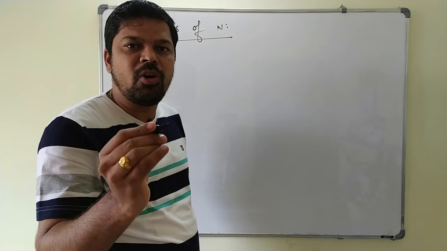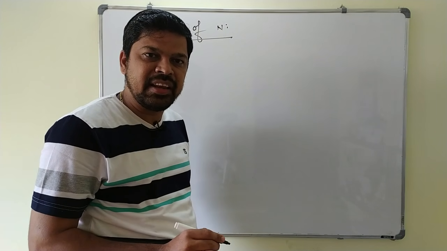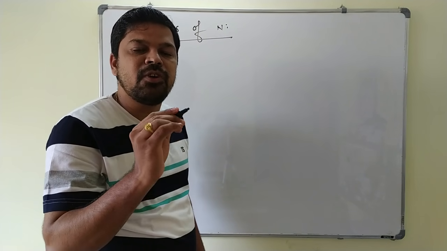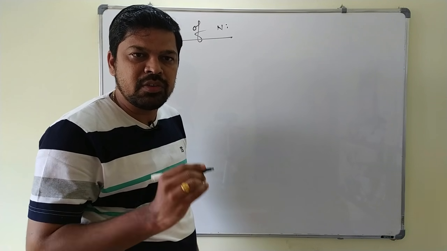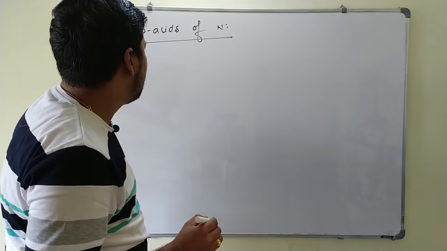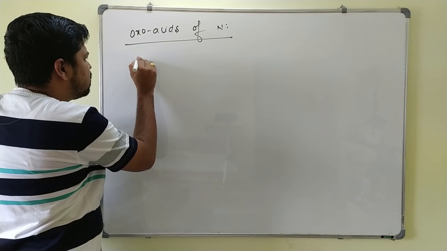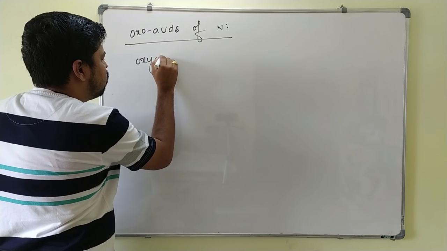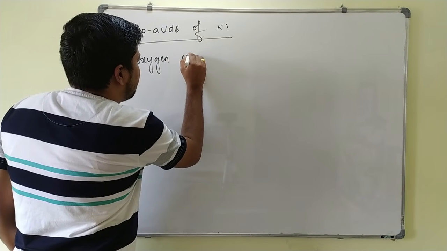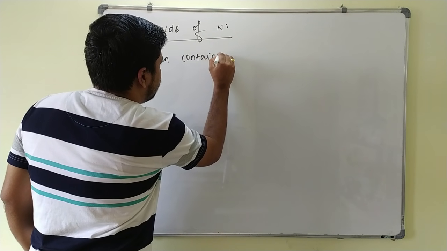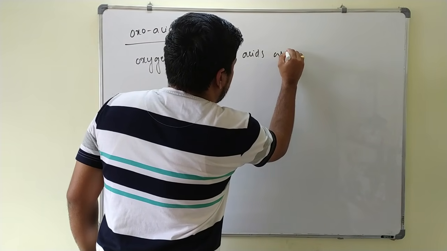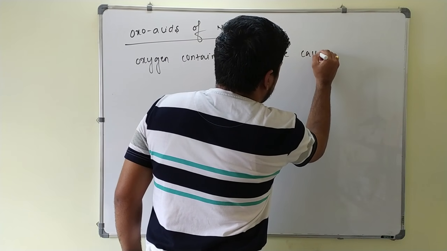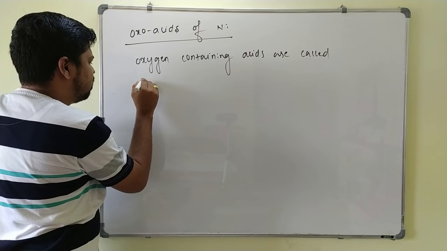Already we know that non-metal oxides are acidic in nature. Whenever they are dissolved in water, they will give acidic solution. Hence, they are called as what? Acidic in nature. Now, the oxo acids are nothing but oxygen containing acids are called oxo acids here.